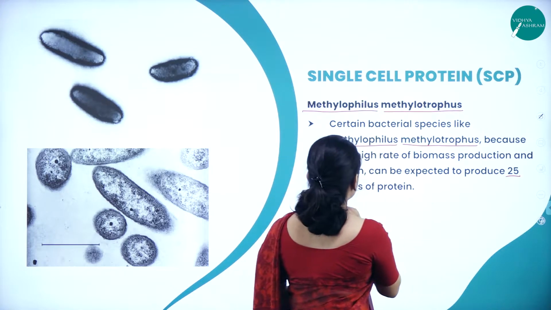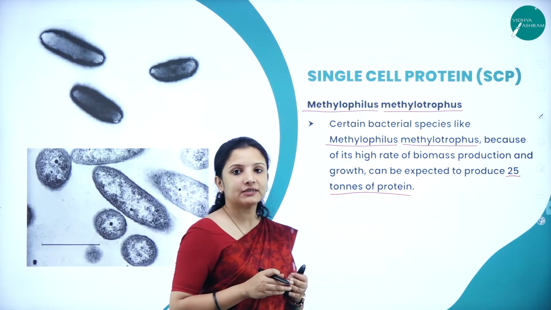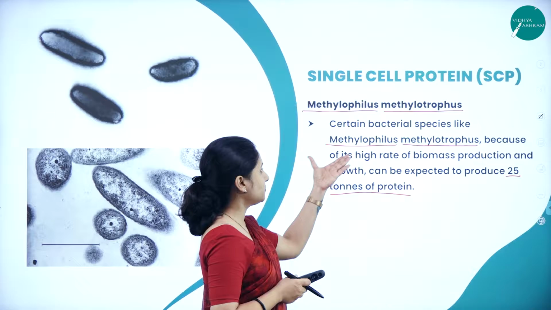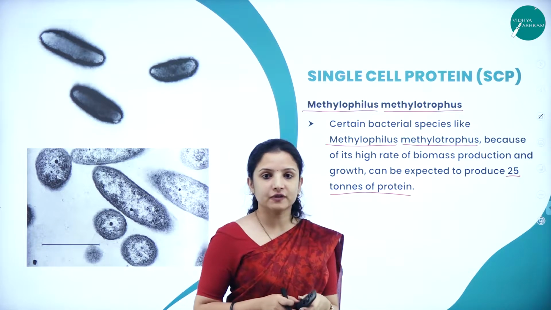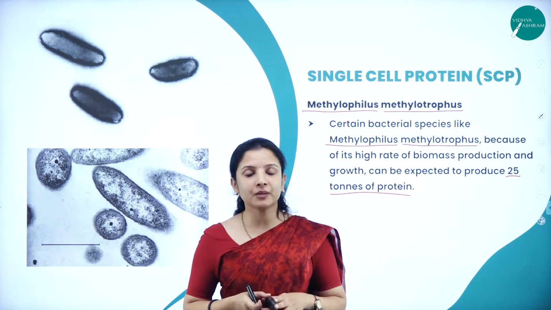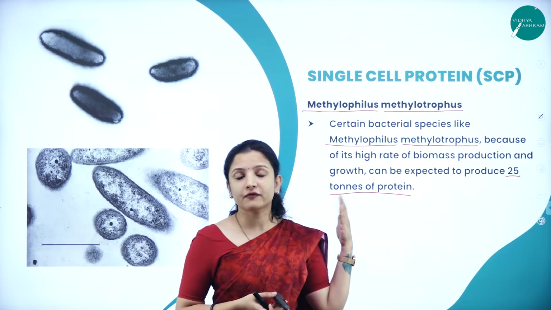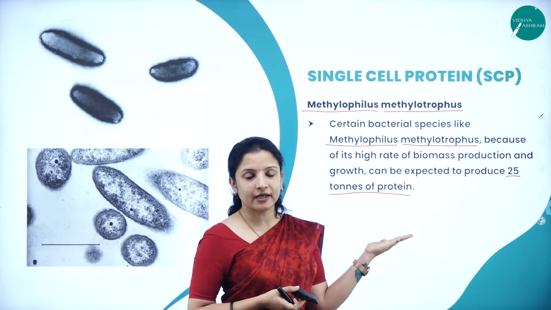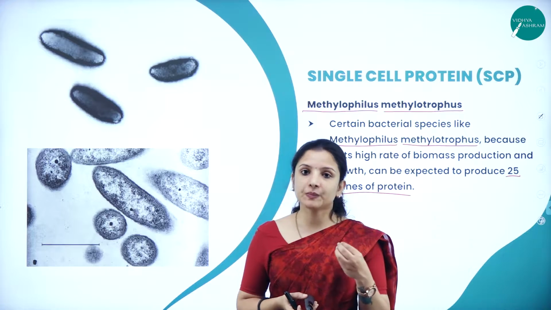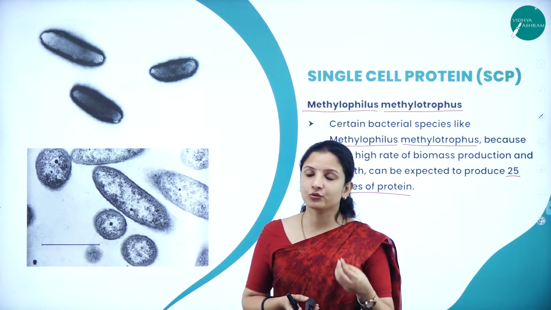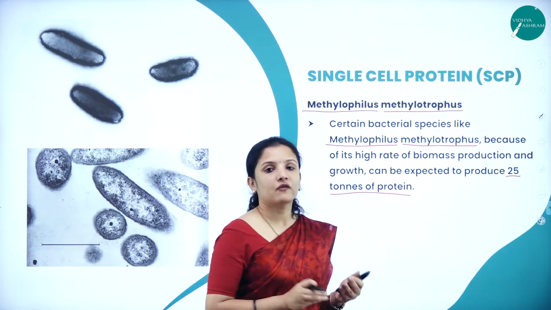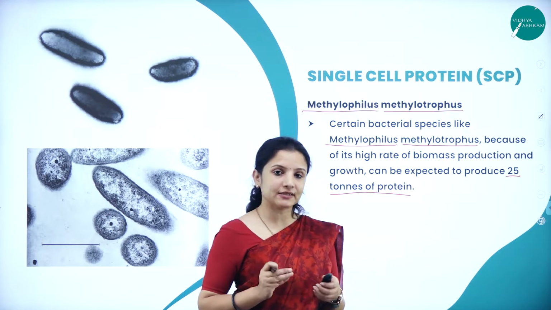and it can be expected to produce 25 tons of protein. So 25 tons of protein can be got from the culture of this particular bacteria, Methylophilus methylotrophus. So this is one of the best single cell proteins, and these bacteria can be used in the form of various dietary supplements, in order to meet the protein requirement of a particular person who is consuming it. So this is Methylophilus bacteria, which is one of the best examples of a single cell protein.